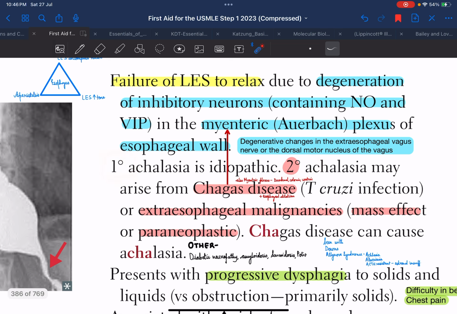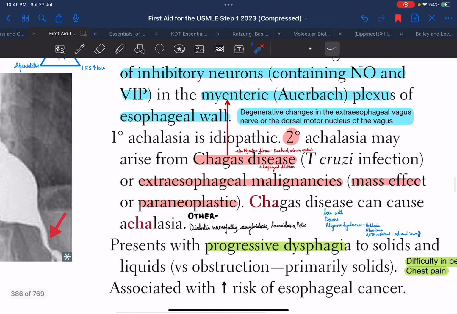Now, achalasia can happen due to a primary reason or a secondary reason. Primary reasons are basically unknown, so primary reasons are idiopathic. Secondary reasons might involve a very common infection by Trypanosoma cruzi, which is known as Chagas disease.